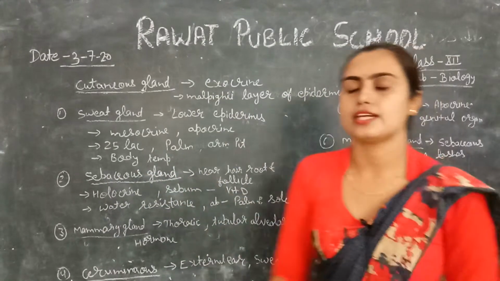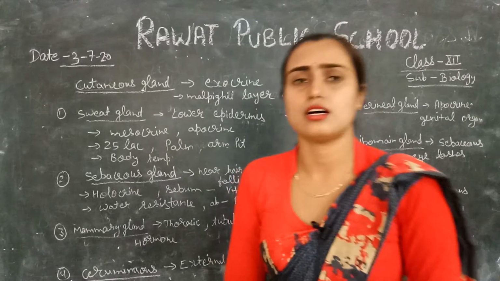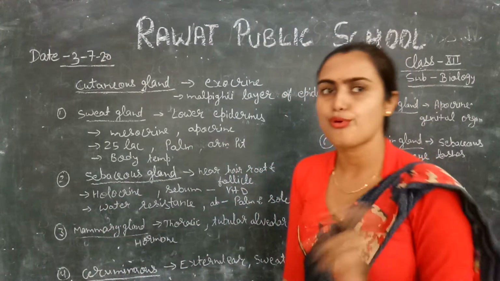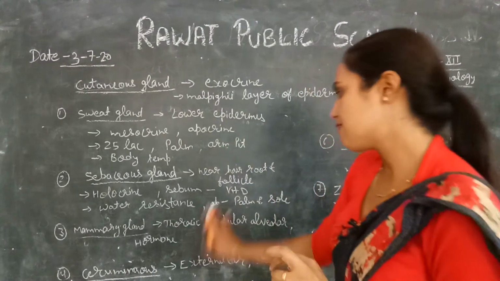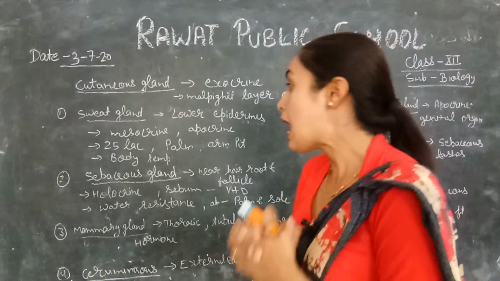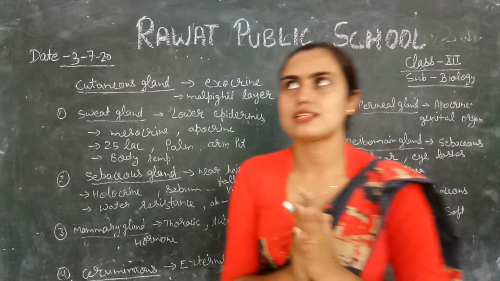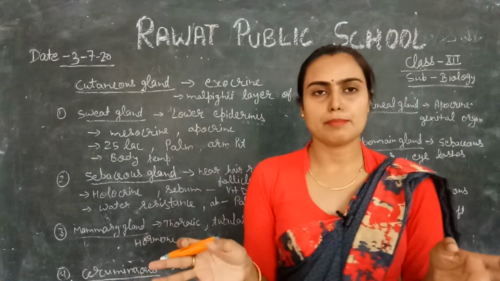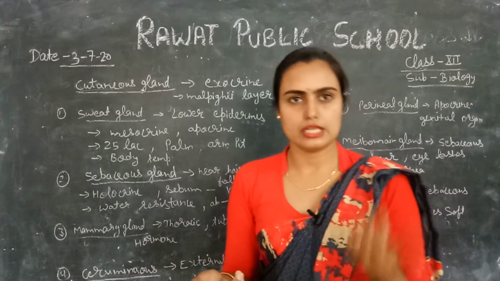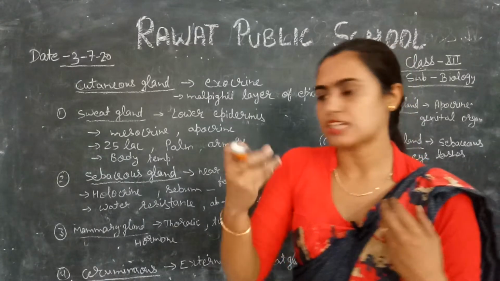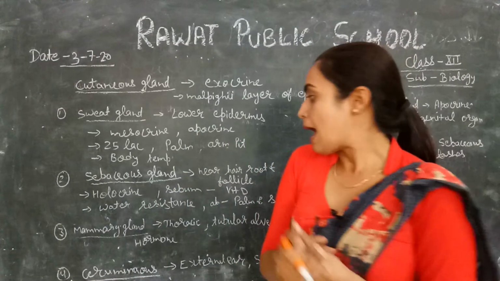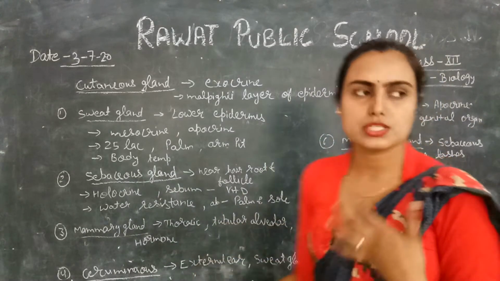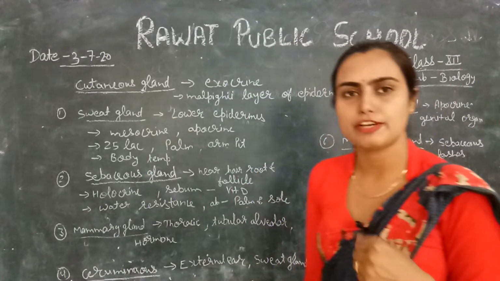Like the other cutaneous glands, it obviously has an origin, and this origin is called holocrine. It is holocrine in origin, and it releases wax, as we know very well. But one more thing, the sebaceous gland is present in almost all body parts, though it is maximum in the ear, so the maximum wax is collected in the ear. But it is absent in the palm of the hand and the sole of the feet.